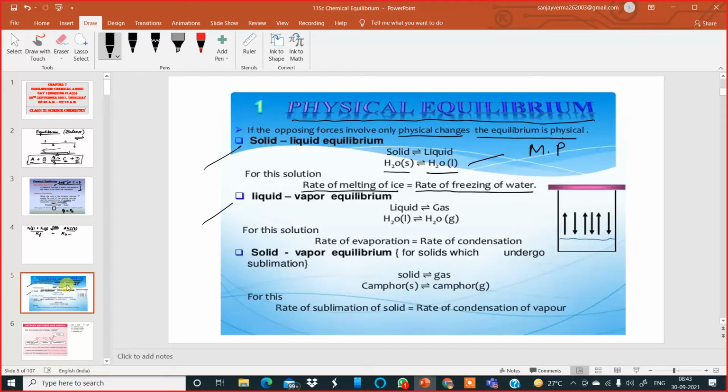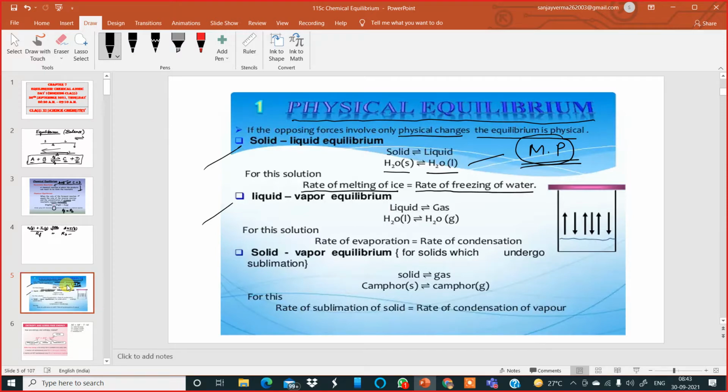Note that in the case of solid liquid equilibrium, there will be a melting point for the solid to convert into the liquid. Being students of class 11, I am 100% sure you already know the meaning of melting point. Melting point is the temperature at which melting occurs, that means the solid converts into the liquid. The reverse of melting becomes freezing point. So at this particular temperature or melting point, both are happening. The liquid is freezing also and the solid is melting also. Then it is called a state of solid liquid equilibrium.